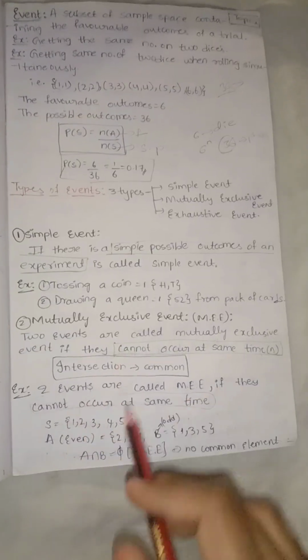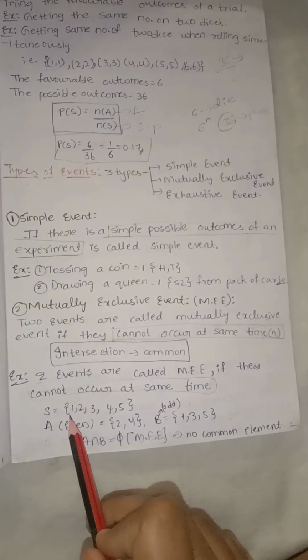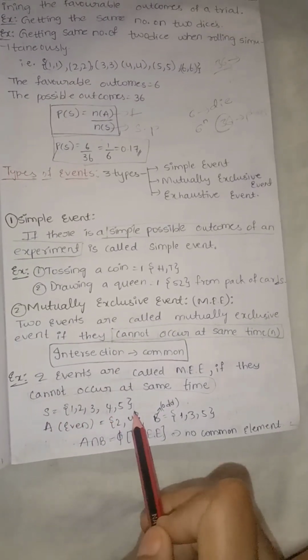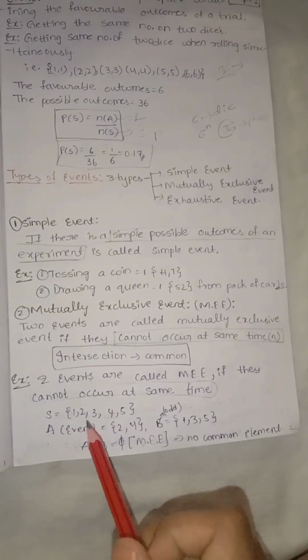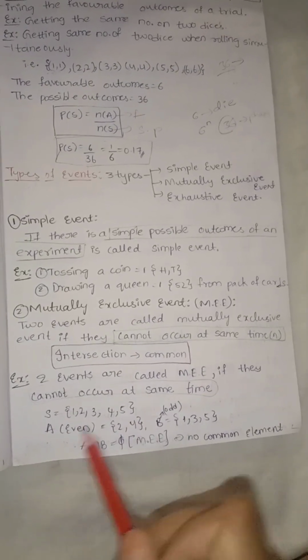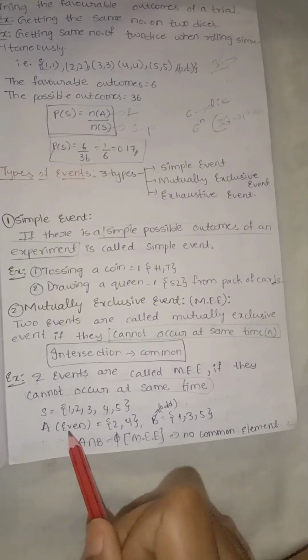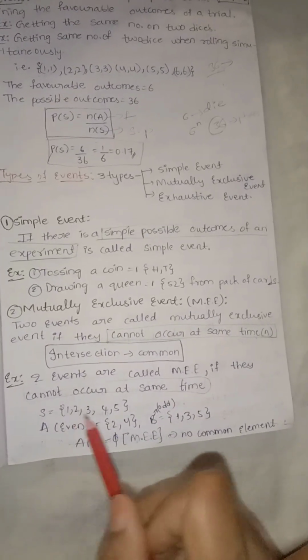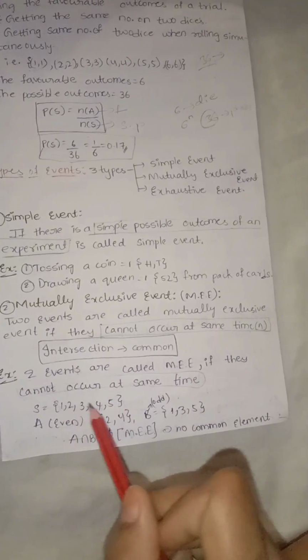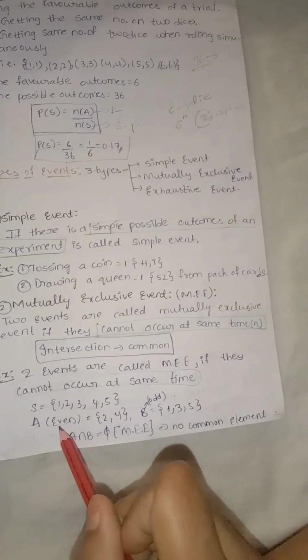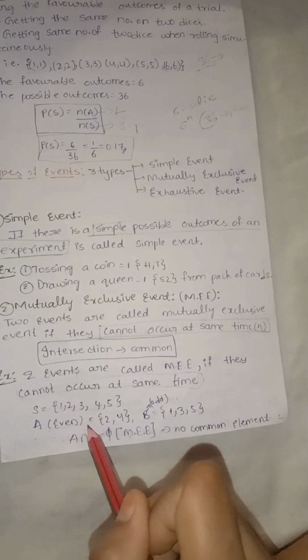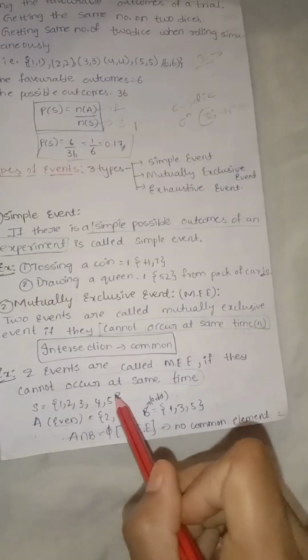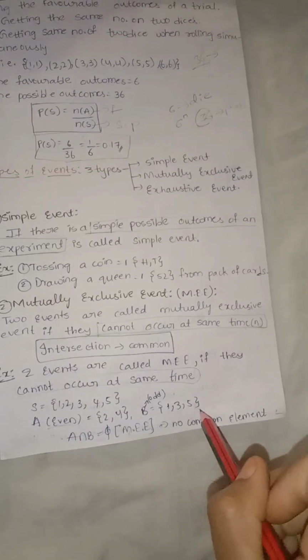S is the sample space. We have 5 possibilities in it. A is the event of even numbers. B is the event of odd numbers. For the sample space of 5 elements, 2 and 4 are event A, those are even numbers. 1, 3, 5, these 3 are odd numbers, event B.